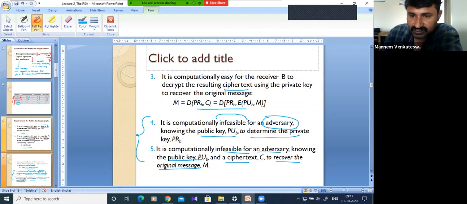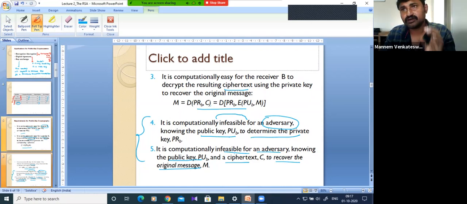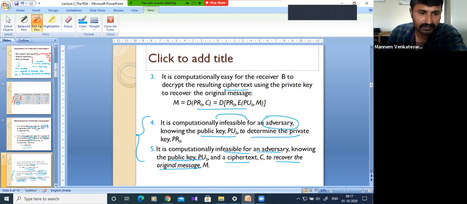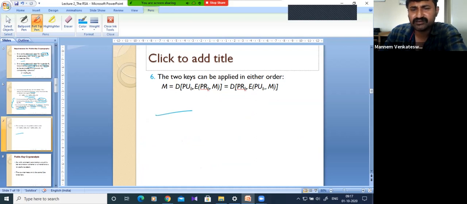Are these 2 points clear? Any questions? Yes, sir. So for an opponent, computation must be impractical to determine the private key or to discover the message also. This is very simple. Any key can be used for the decryption, and any key can be used for the encryption. Any key in the sense private key or public key.